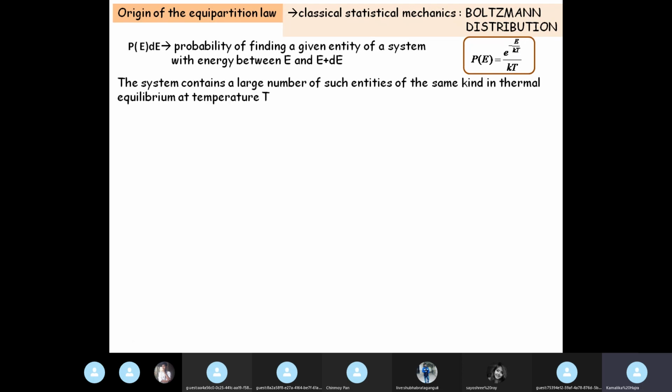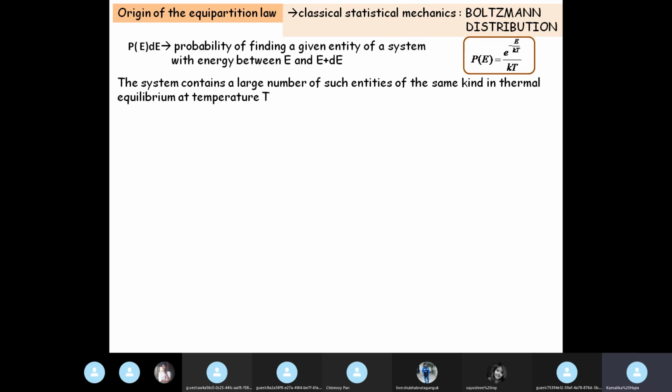Now, this system contains a large number of such entities of the same kind in thermal equilibrium at temperature T. So this is the exact condition under which we apply statistics, that we have a system where there is a large number of similar entities which have different ranges of energies.